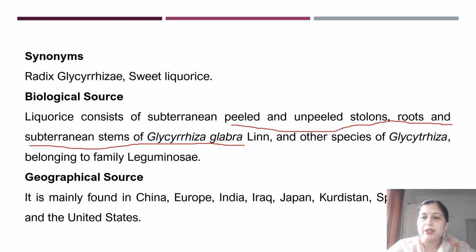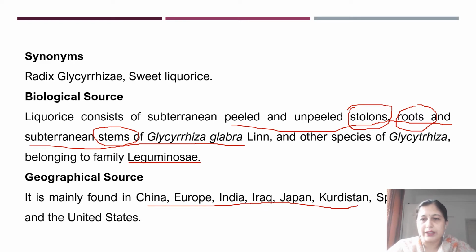So the parts which are used are generally the stolons, the roots, as well as in some cases the stems of Glycyrrhiza glabra. It is pronounced as Glycyrrhiza glabra, belonging to the family Leguminosae, and it is mainly found in China, Europe, India, Iraq and various other countries including the United States.